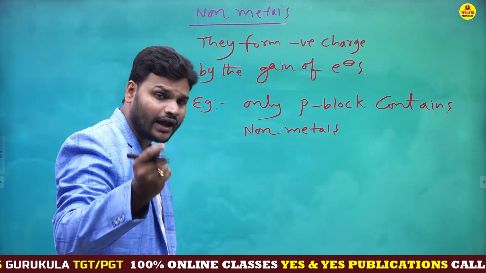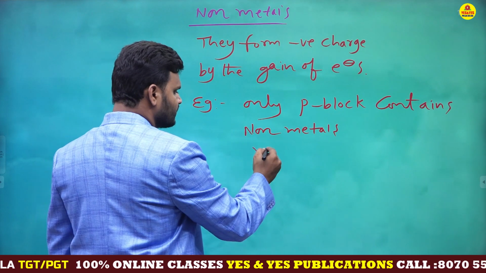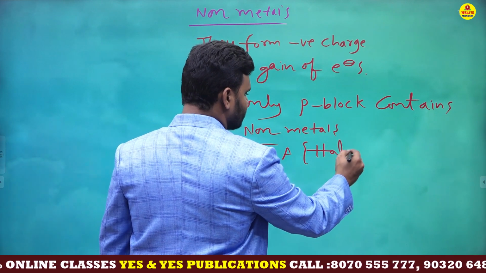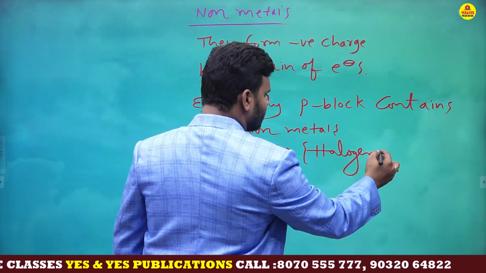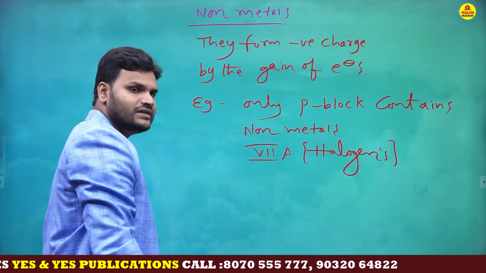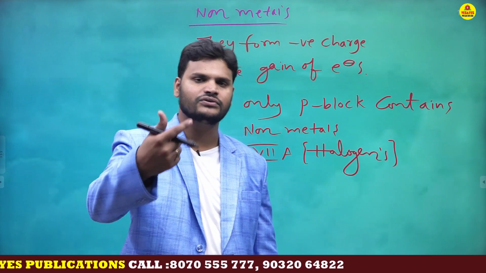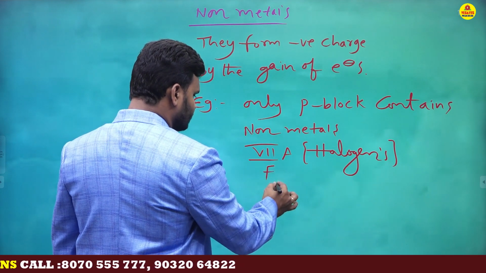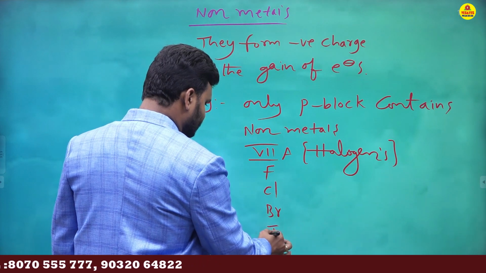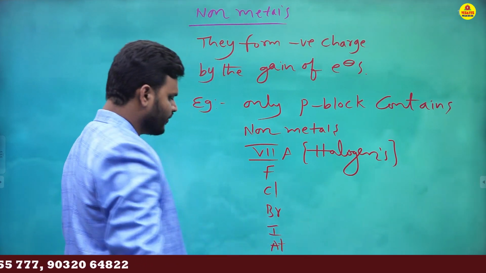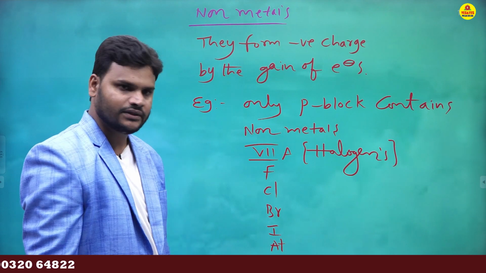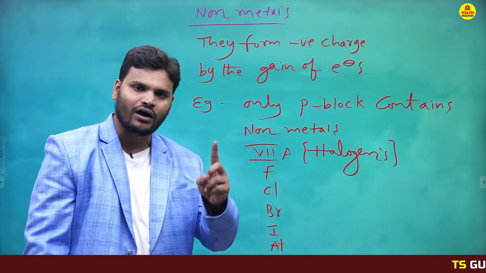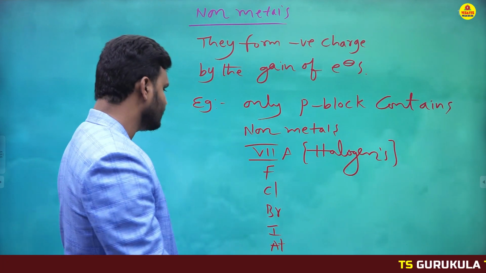Which group contains the highest non-metallic nature in the periodic table? The 7th A group. This is called the halogen family. Halo means salt, gen means producing, so salt-producing elements. What are the halogens? Full color, bright in atom. This is the technique, by using it you can simply remember these elements. So these are halogens.